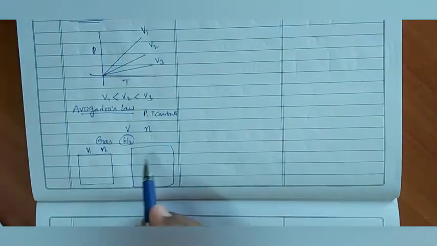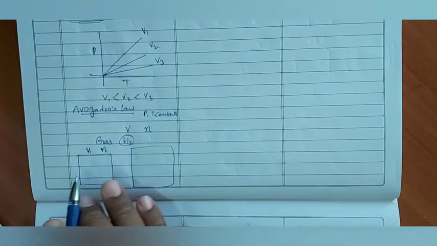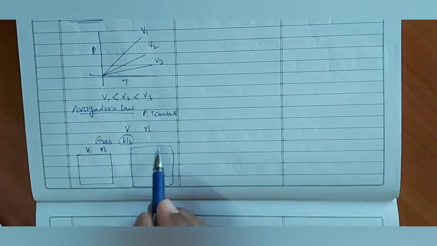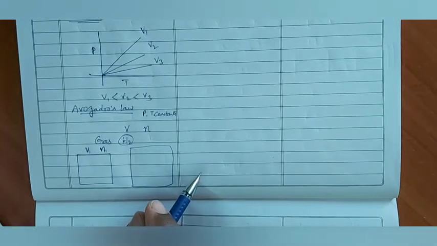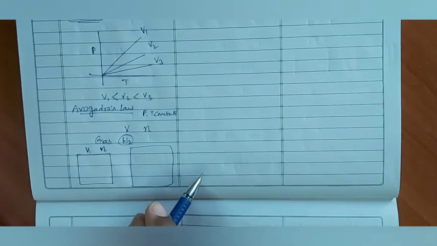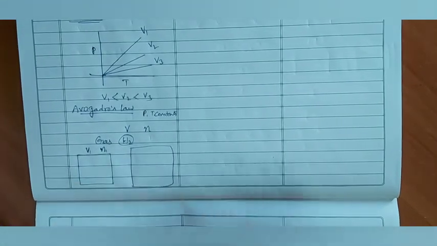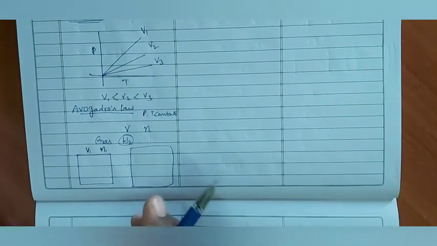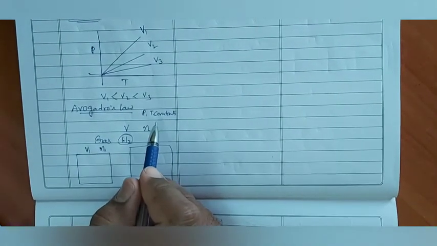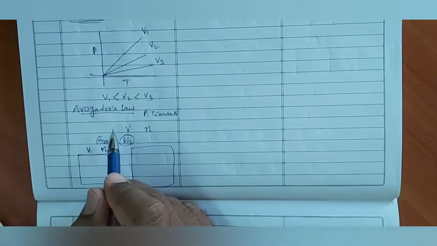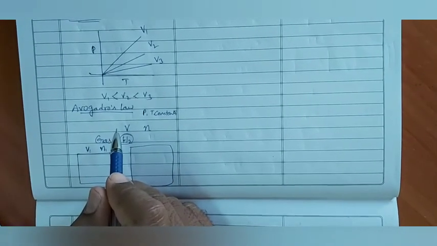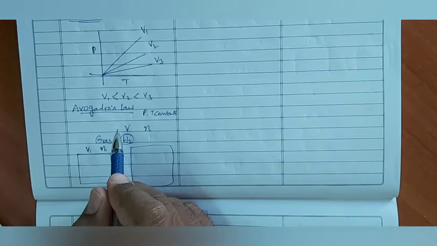When number of moles are increased, according to that ratio, we have to increase the size of the container also. Otherwise, pressure will be affected, or sometimes temperature also will be affected. But while we are studying this law, temperature and pressure must not be affected. That means they have to be constant.